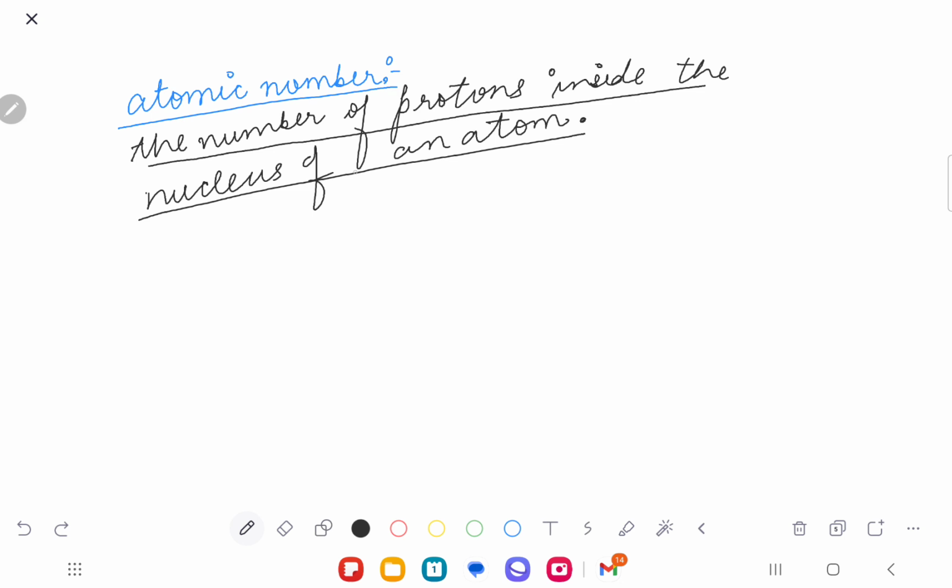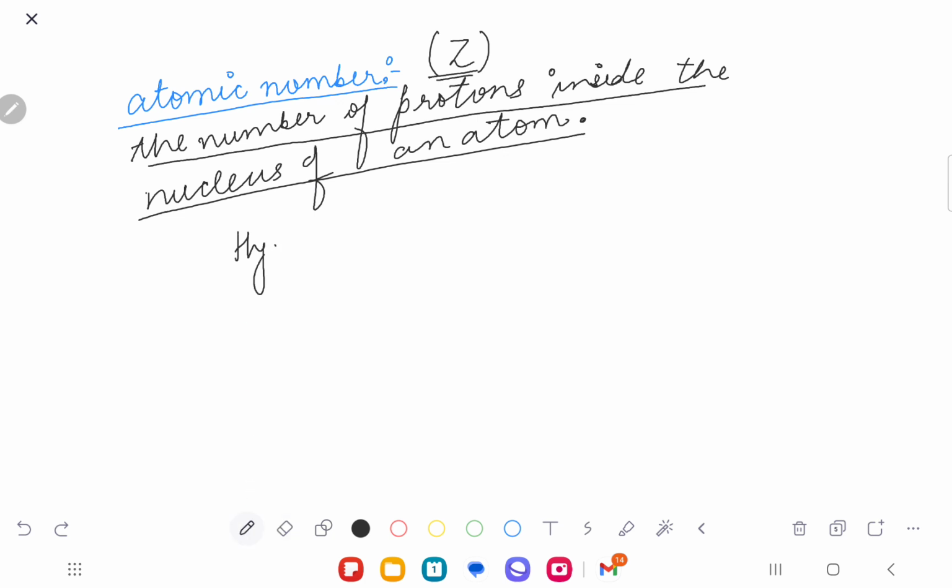If I say the atomic number of an element is Z, I denote atomic number by Z. Yes or no? Yes. Right? So I'm going to arrange the elements in the increasing order of their atomic number.